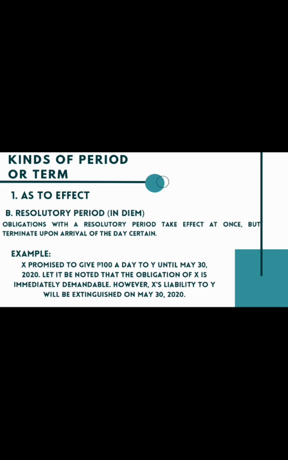Example, X promised to give 100 a day to Y until May 30, 2020. Let it be noted that the obligation of X is immediately demandable. However, X's liability to Y will be extinguished on May 30, 2020.